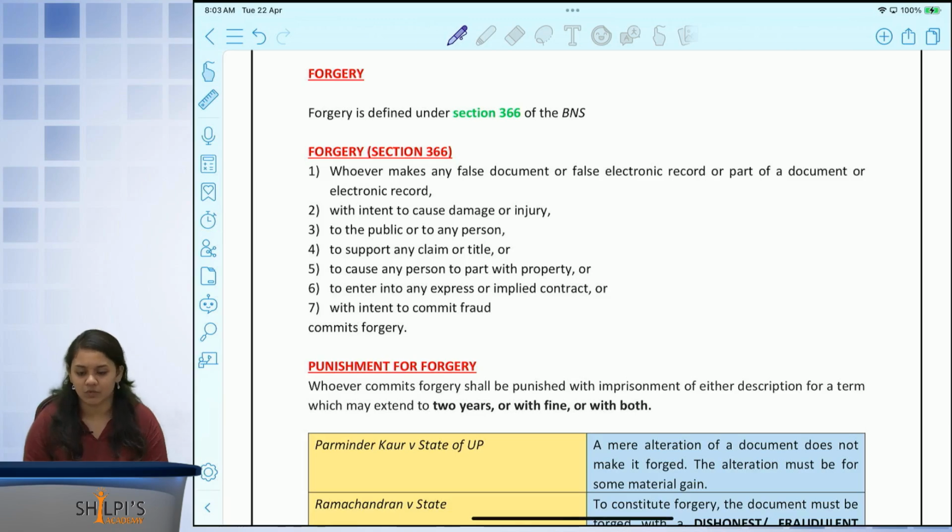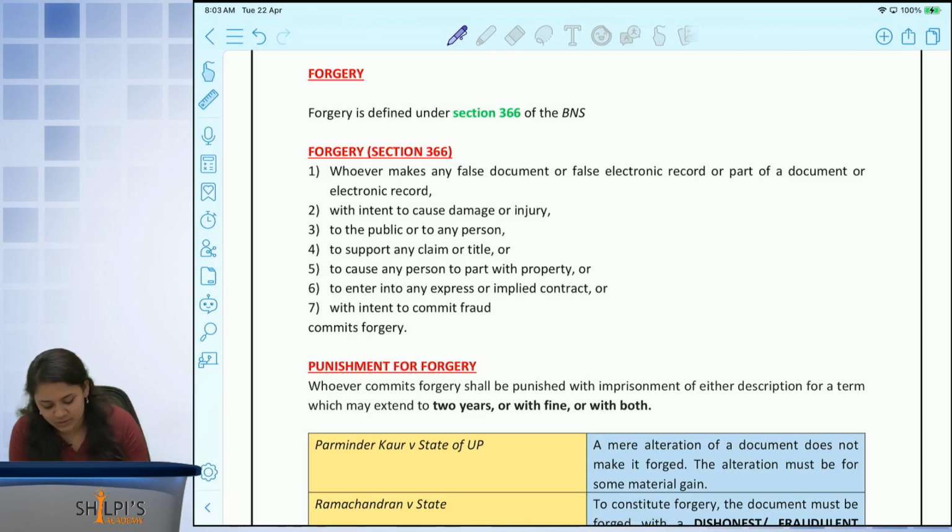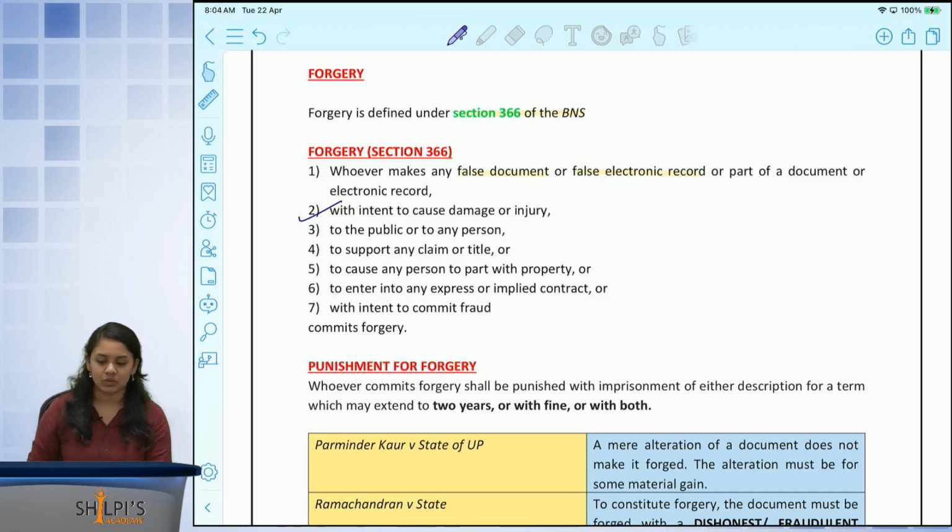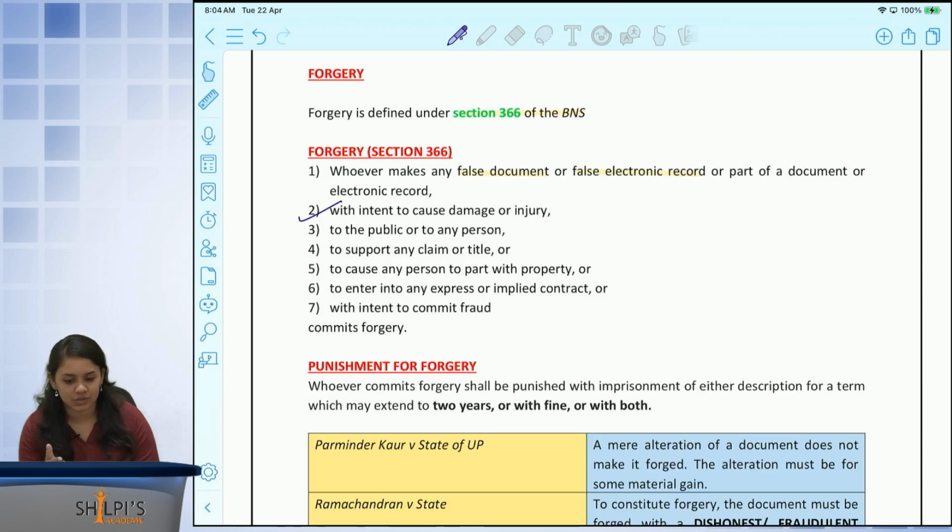The next one is forgery. Forgery is seen under section number 366 of the BNS, wherein they are saying that if any person makes a false document or a false electronic record with what? With an intention to cause damage or injury. So there is a false document, a false electronic record with an intention to cause damage.